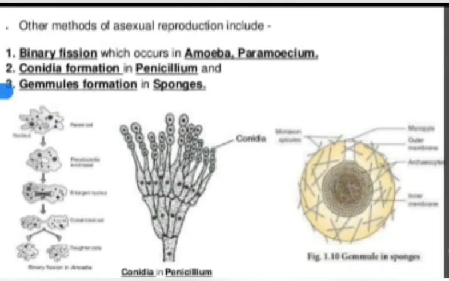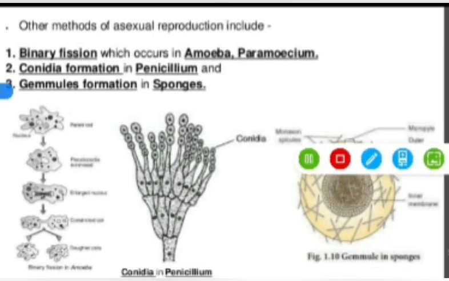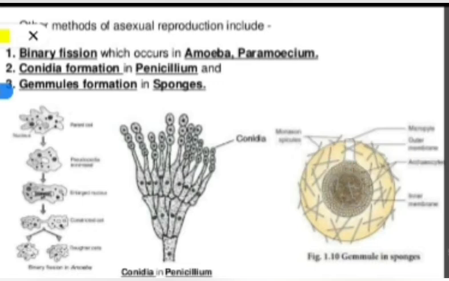The next point is conidia formation. Conidia formation is the same as spore formation, but it always occurs in Penicillium type antibiotic fungi. Now look how conidia formation takes place. It is a cellular body of Penicillium. When it matures, it produces spore-like structures, and these spores are arranged in a particular manner and are known as conidia.